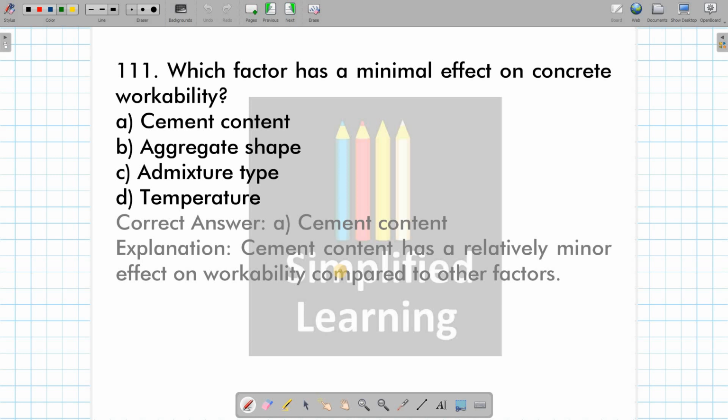Then which factor has the minimal effect on concrete workability? It is going to be cement content, right? Aggregate shape to some extent it has, admixture type mostly it can affect, temperature yes, but cement content to some extent they are the same, okay? Whatever the cement types are there, workability is not going to get affected by what cement content is there, okay? More or less the cement content is going to be the same with some slight difference.